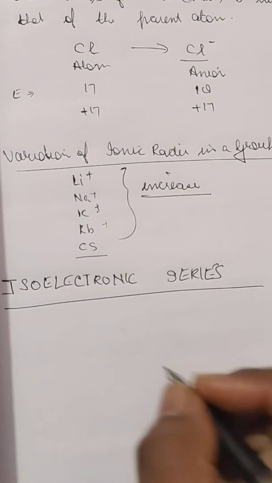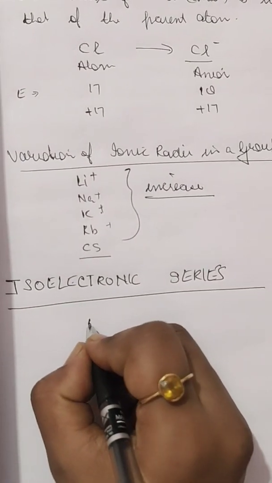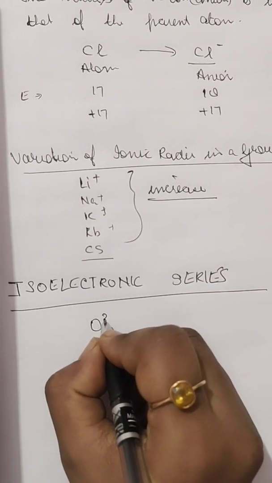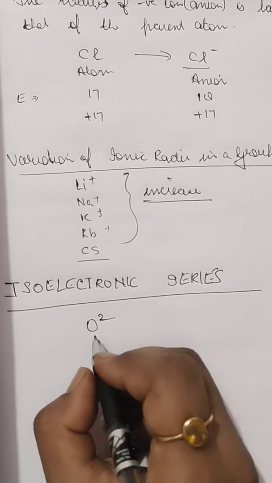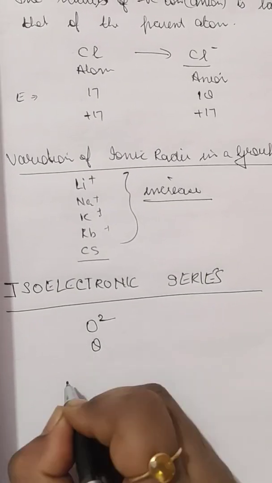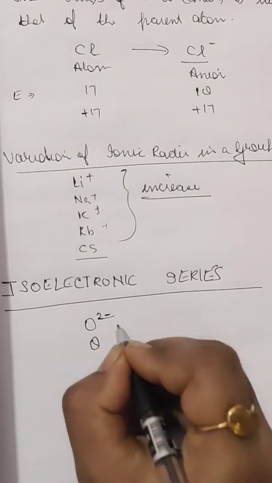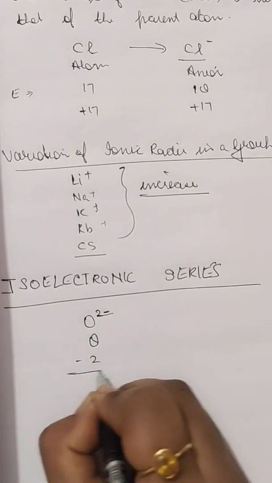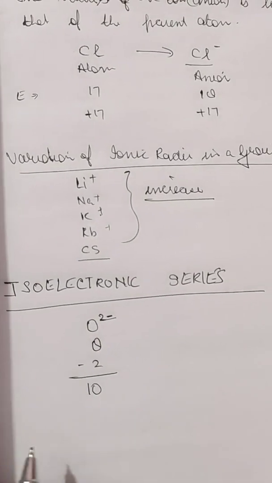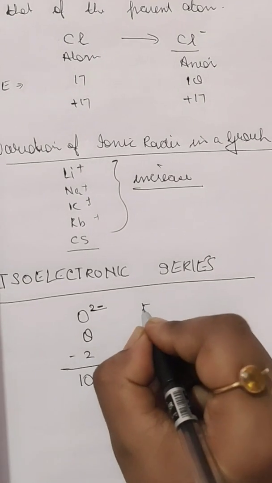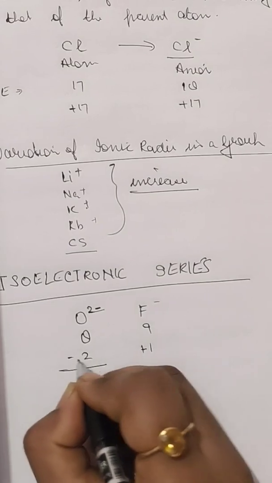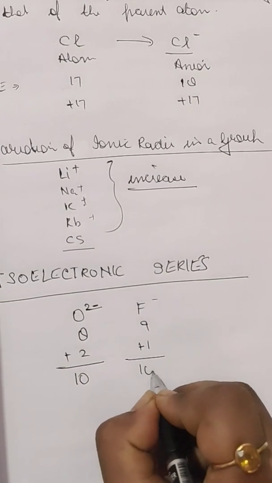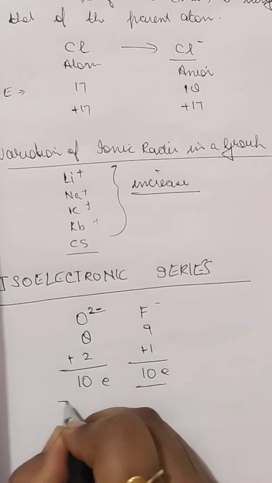For example, we take oxygen. Oxygen has 8 electrons and it gains 2 electrons, so the number of electrons will be 10. Fluorine has 9 electrons and it gains 1 electron, so it will also have 10 electrons. Both of these have the same 10 electrons.